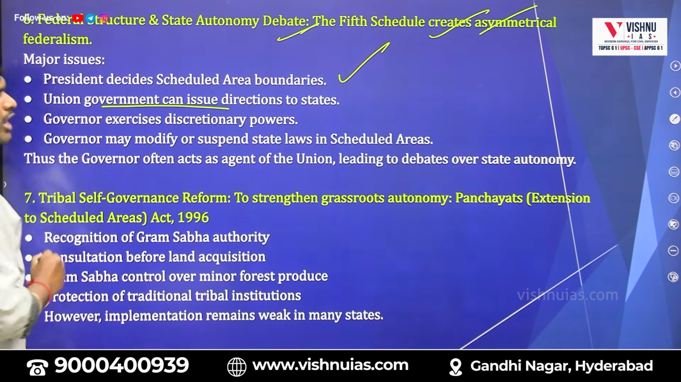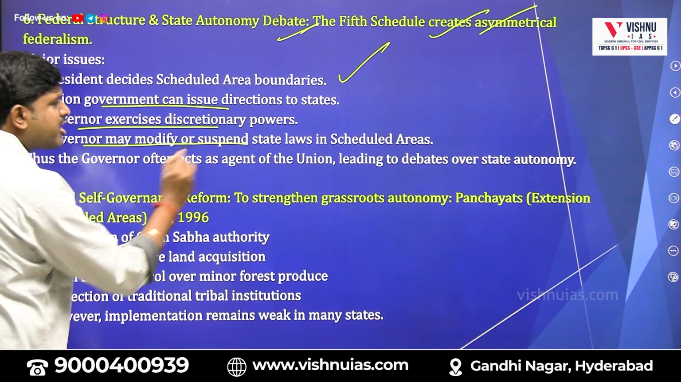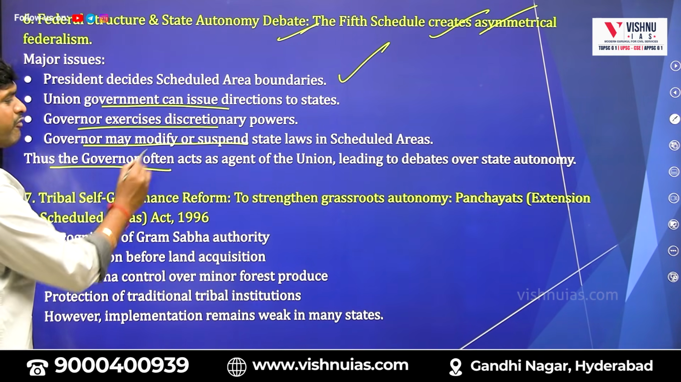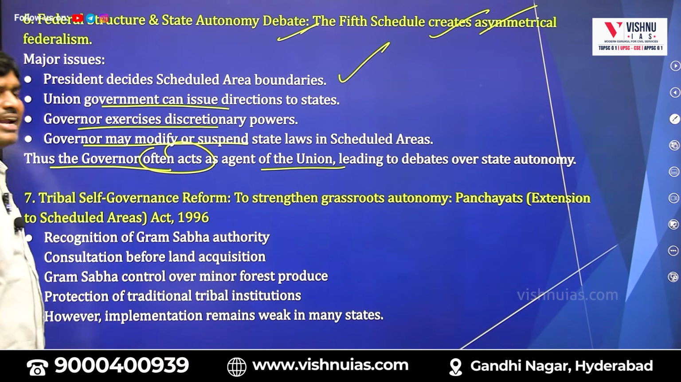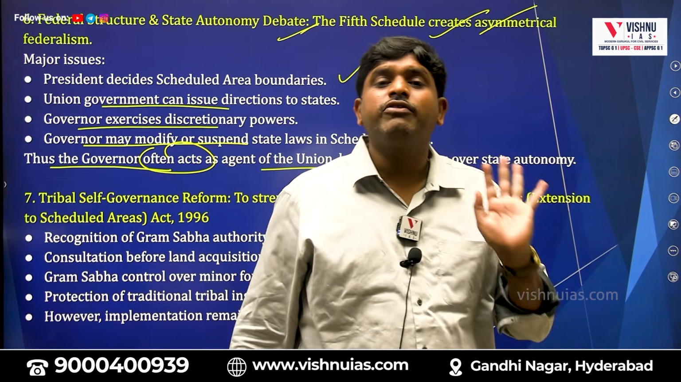Union government can issue directions to states. Governor exercises discretionary powers. Governor may modify or suspend state laws in scheduled areas. Thus, the governor often acts as an agent of the union, leading to debates on state autonomy. So, there are issues with respect to Scheduled 5 area.